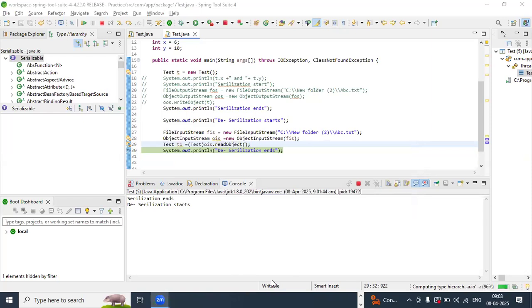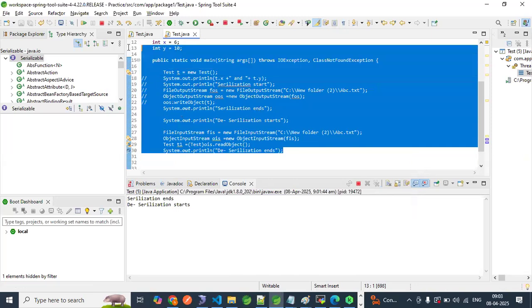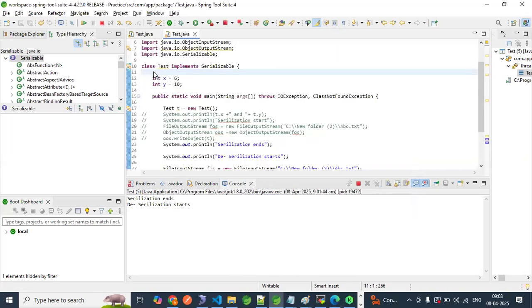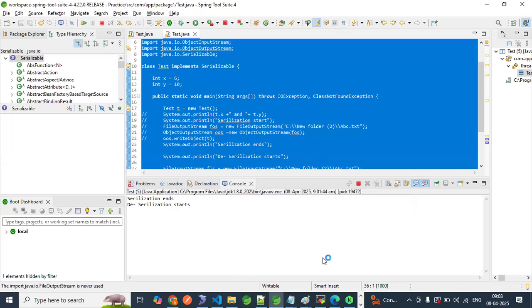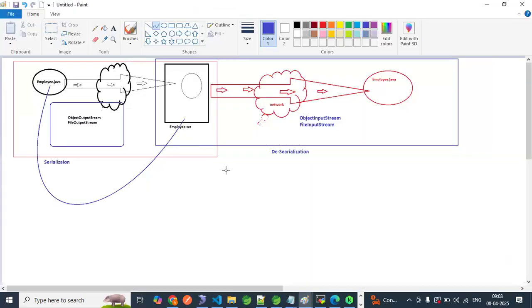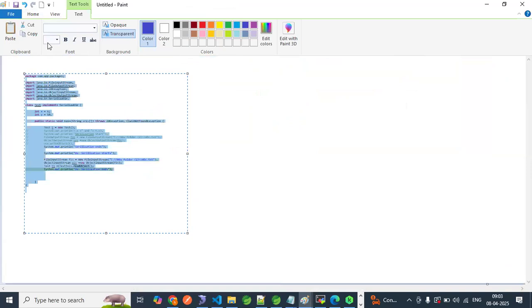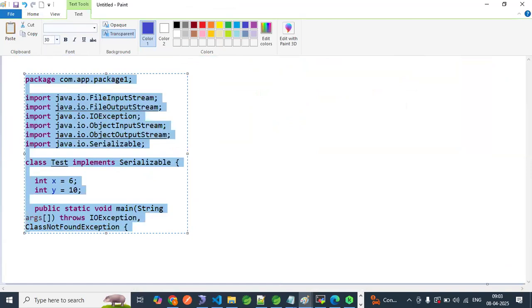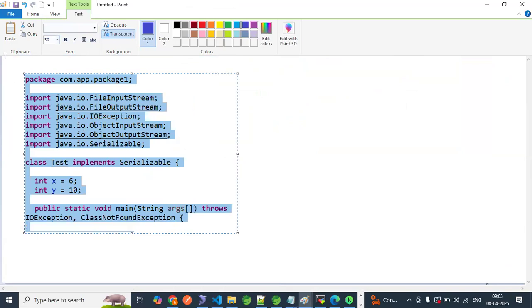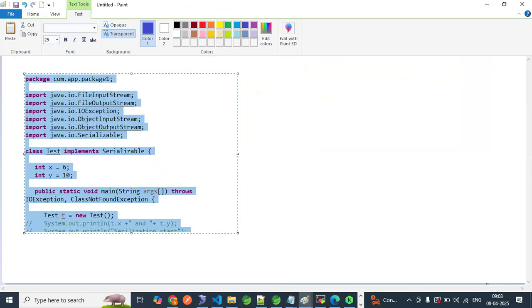Okay, one minute. Now, according to this program, what we are doing, let me copy this program, come down, and paste this program. Increase the font size. I'm increasing the font size, not 30, maybe 25 will work. Okay, let me give 20.